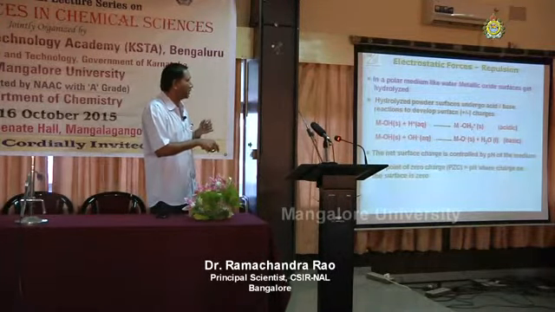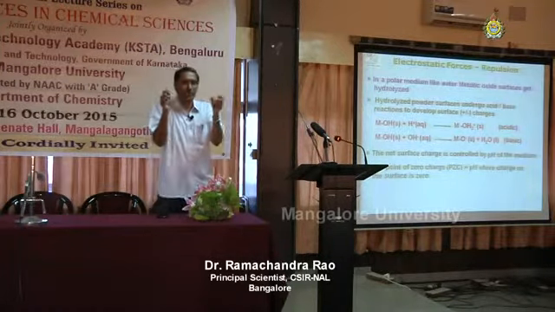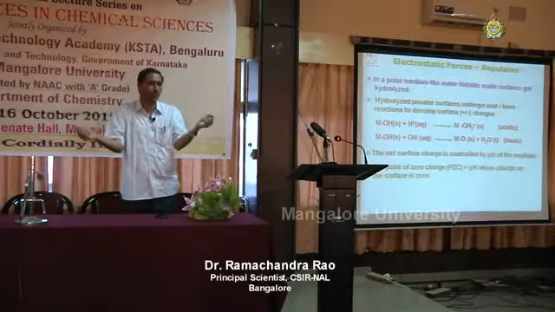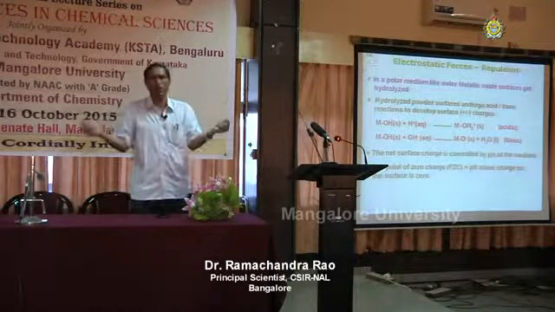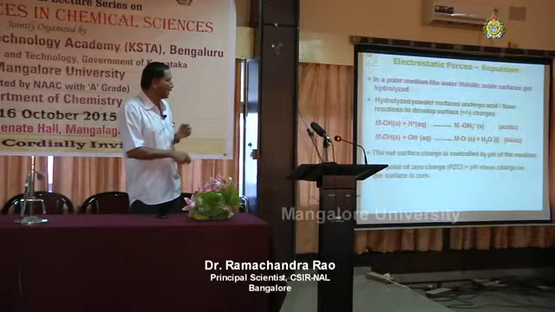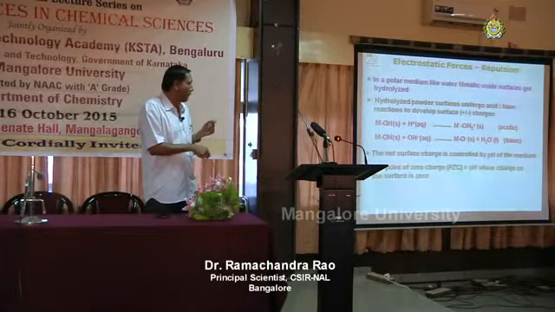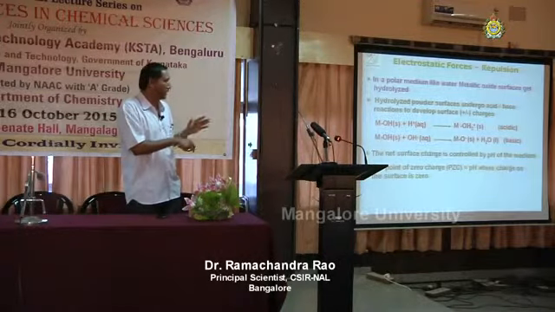So if the surface is charged, then there is a repulsion between the charges, negative charges will repel. So this will give a repulsive force between the particles. We have van der Waals force of attraction and repulsive force. These forces are called electrostatic repulsion. The net surface charge is controlled by pH of the medium, either acidic or basic. Next slide.